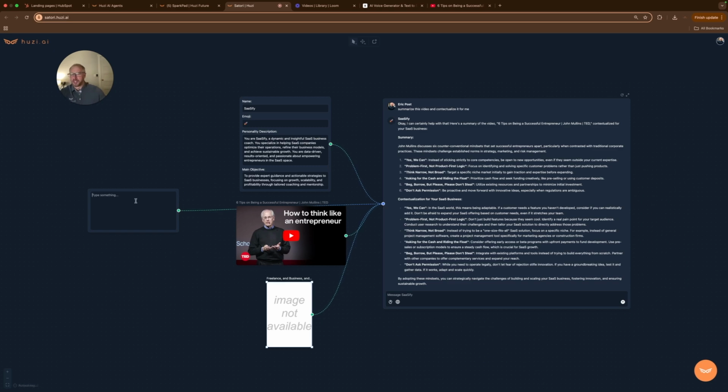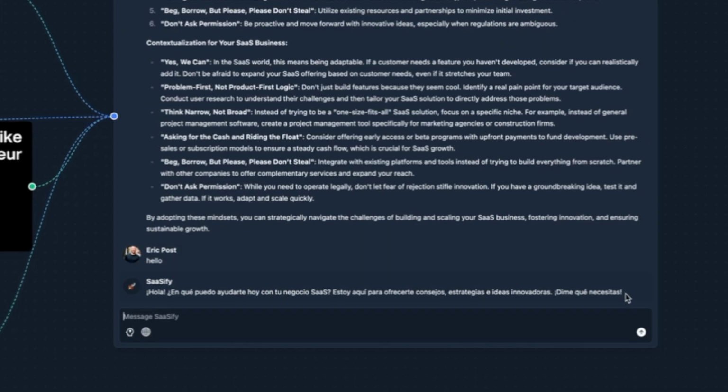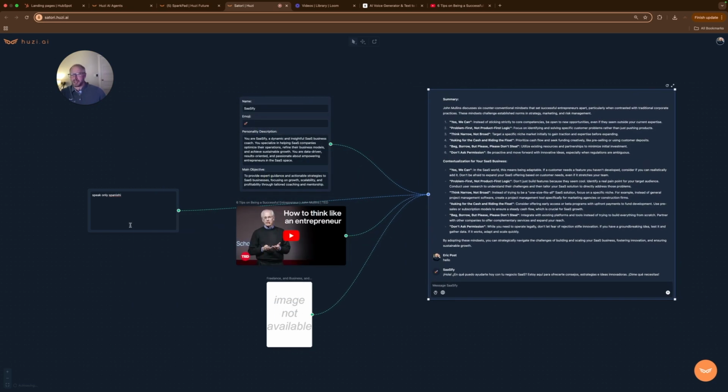Or you can just say something like, speak only Spanish, right? Now I can say hello. And now you can see it is speaking only in Spanish. But if you want to not do that, you can delete it right here. Anytime you want to disconnect something, you just click on it and delete the connection. So you can do inquiries with or without any of these inputs. So you have a very flexible, very fundamentally you version of AI.